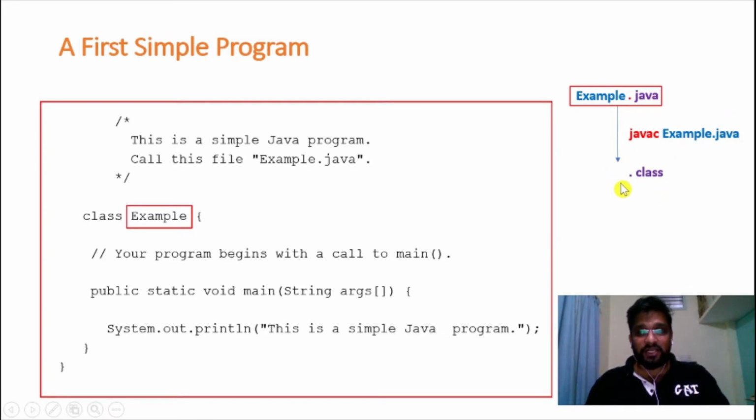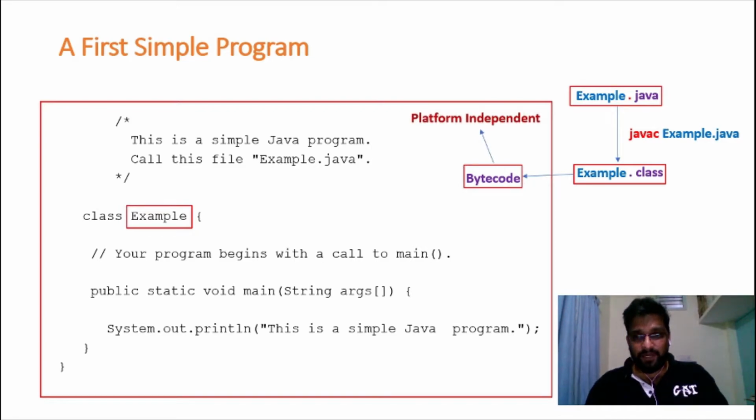The name of the .class file is nothing but the name of the class which we have written inside our program. It is not the name of the source file, right? So the name of the .class file is Example.class. And we call this Example.class bytecode, and this bytecode is platform independent.